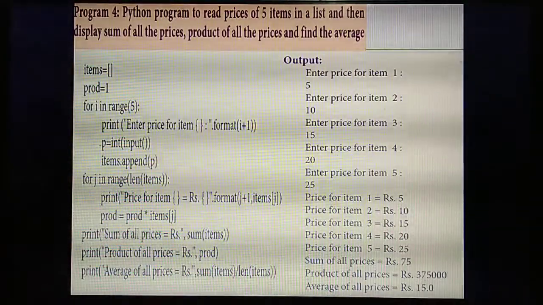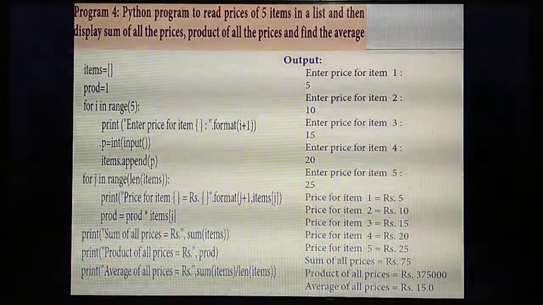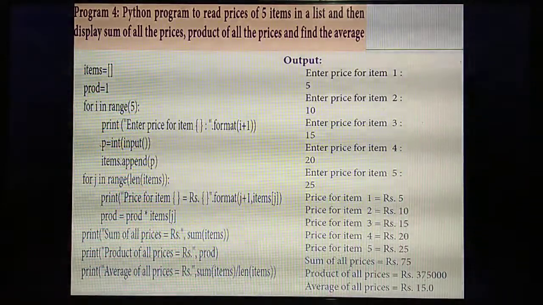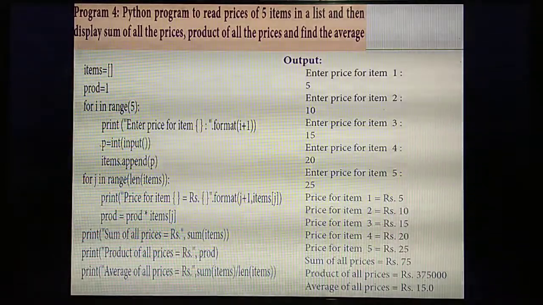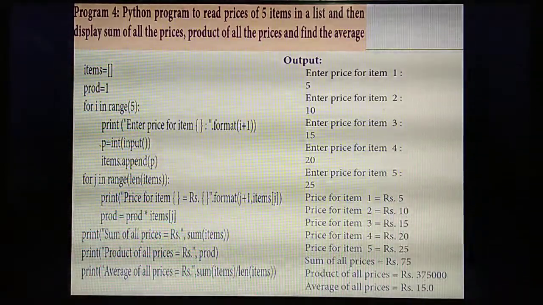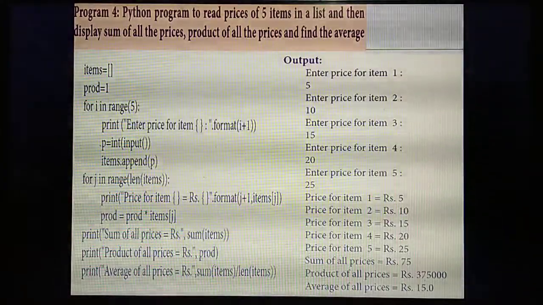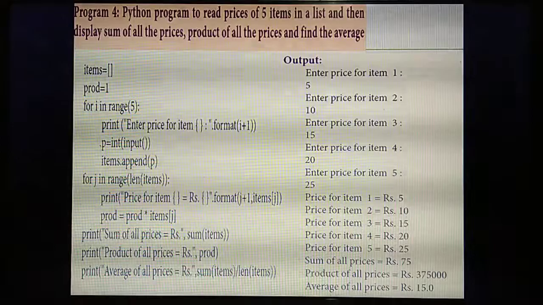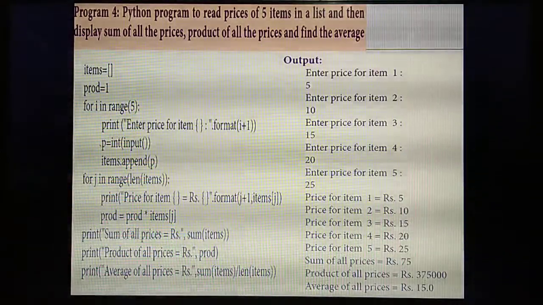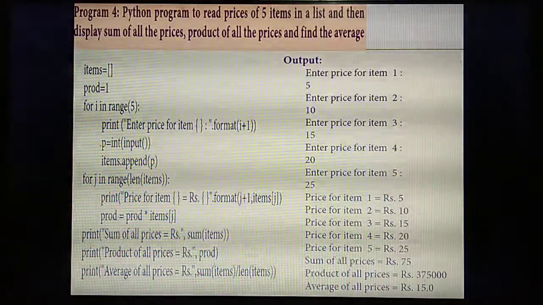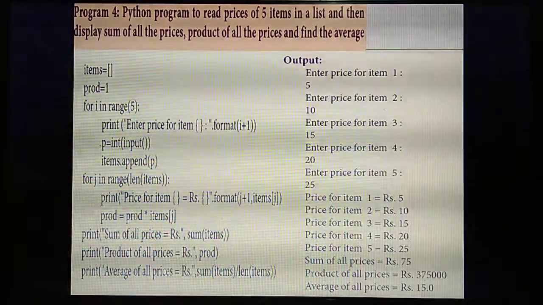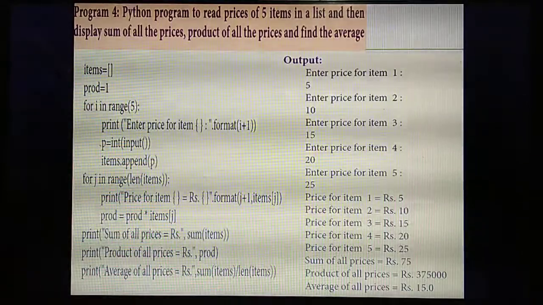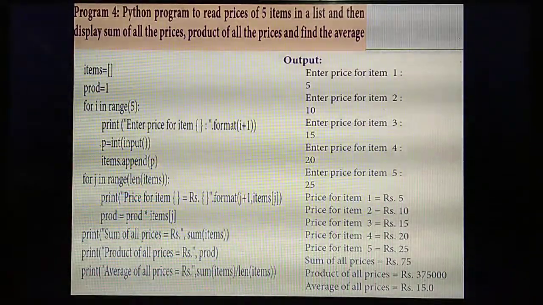Okay, listen. So here also, first you are going to create one empty list called items. What's the name of the list? items, that is the empty list. So inside items there is no element. First you are not entering any element. Next thing, listen. Product, what's the meaning of product? So how many products are you going to purchase? You need to take the product for each element. Initially, the product value they are setting is product equal to 1.